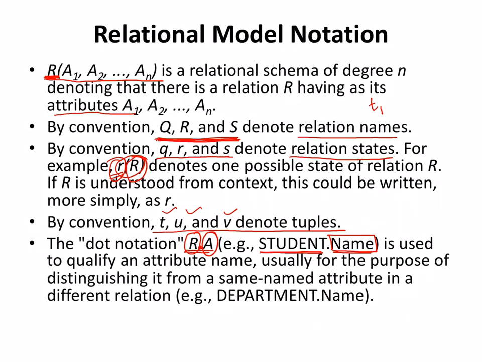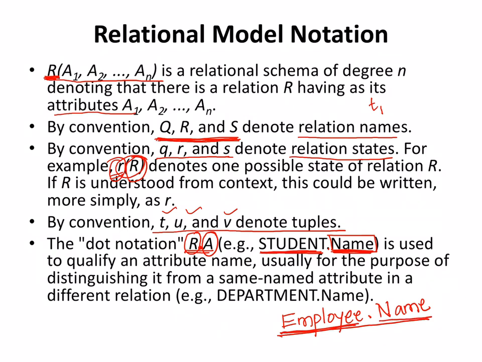So somebody, or the system itself, the DBMS, might confuse this particular name with the attribute of some other table. To avoid the confusion, you say the student table's name attribute. If you want to say it is some other table, maybe the employee table, you will simply write the name of the table or relation name, employee, and the attribute of it, maybe the same name. Now when I write employee dot name, it is very clear I am referring to the employee relation's name attribute.